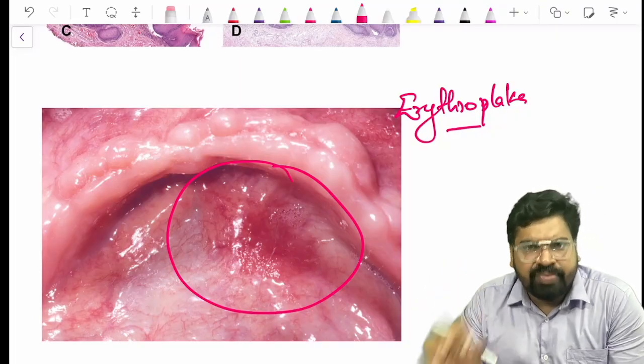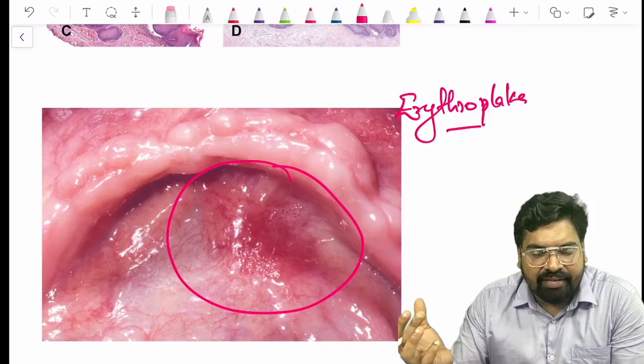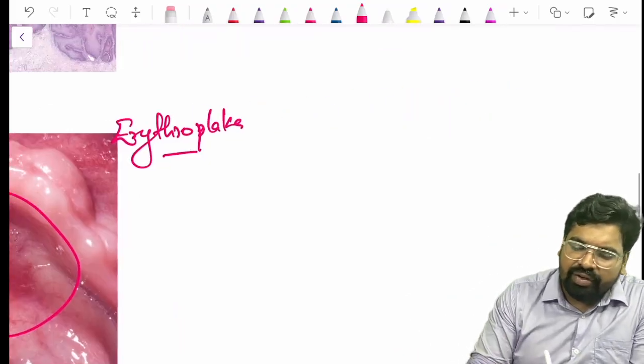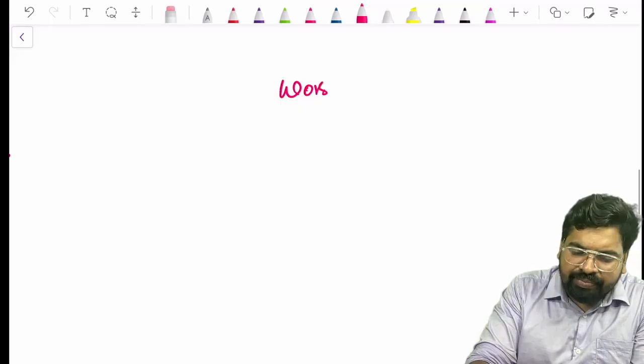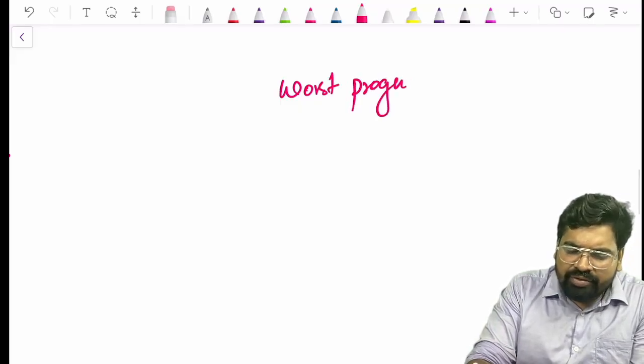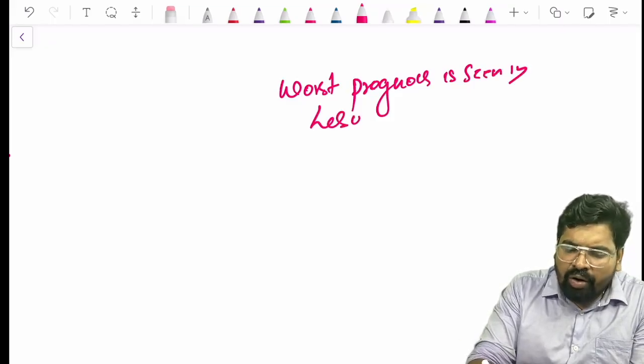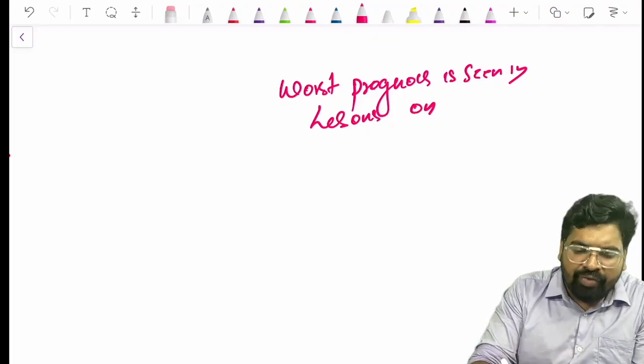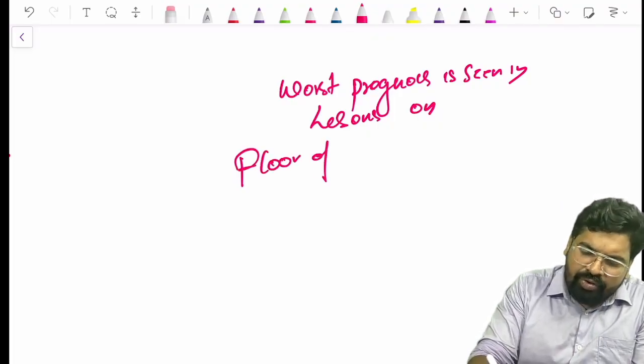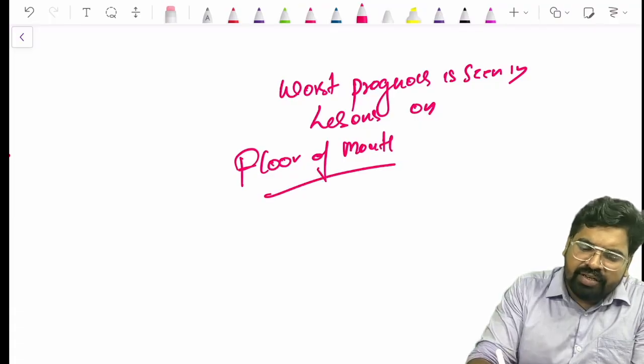Very worst prognosis. So there was a question in INICET. In INICET, there was a question, worst prognosis is seen in lesions on... floor of mouth is a very worst place.